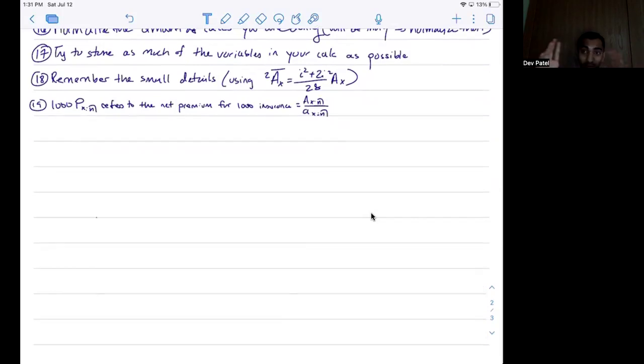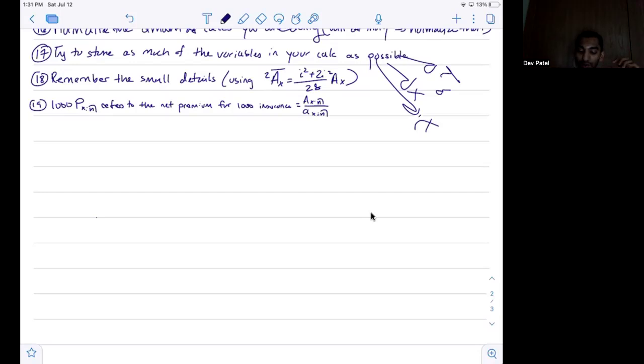Try to store as many of the variables in your calculator as possible. This is why you want to use the store function feature in your calculator. If you have a long decimal, you can store that as X or Y, and then you can use X, Y, or A. There are like 7, I believe, that you can store and use when you're doing the calculations. A, it saves time. B, it also reduces human error if you don't have certain parentheses in the right order. So just storing those variables will help you enhance speed and accuracy.